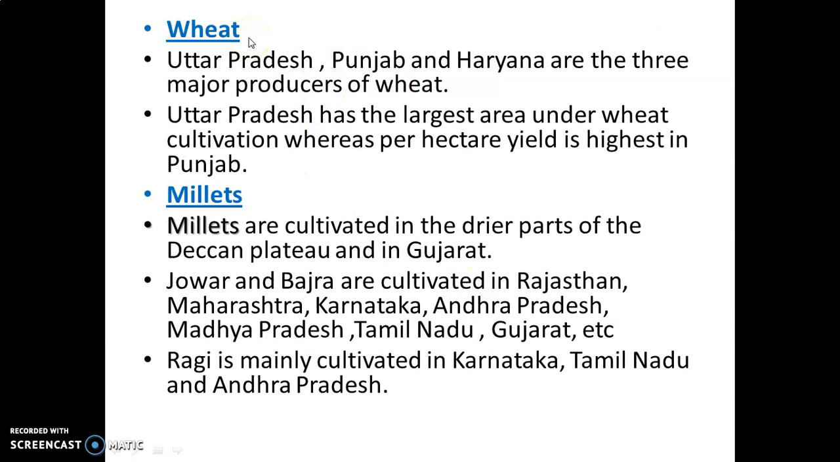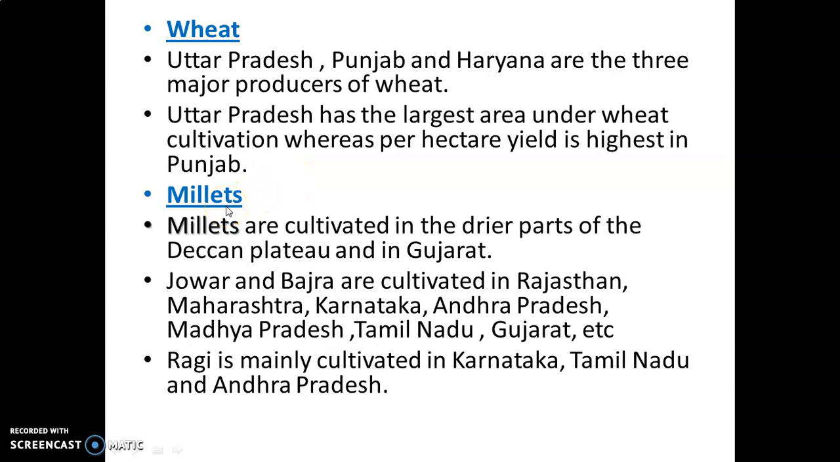Next is wheat. Wheat is a rabi crop, needs cool temperature and less rainfall. Major producers of wheat are Uttar Pradesh, Punjab and Haryana. As we know, Uttar Pradesh has the largest area under wheat cultivation, but the method of cultivation is old. We can say old methods are used, poor quality seeds are used, irrigation system is not advanced, whereas the maximum production of wheat we get from Punjab due to modern technology, better quality seeds and better irrigation system.